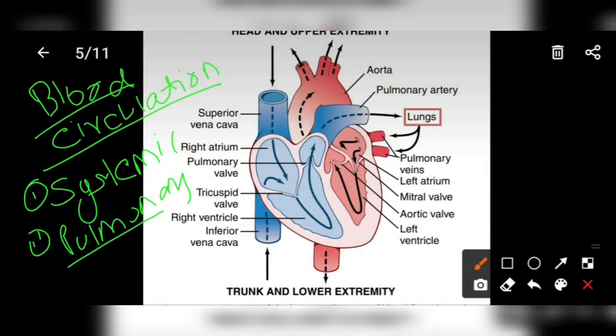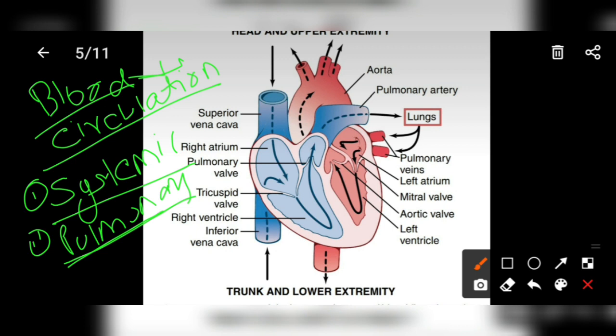In this video I am talking about blood circulation in our body. Today's topic is blood circulation. In our heart there are two types of circulation. First is systemic circulation or greater circulation. The second is pulmonary circulation, which is known as lesser circulation.